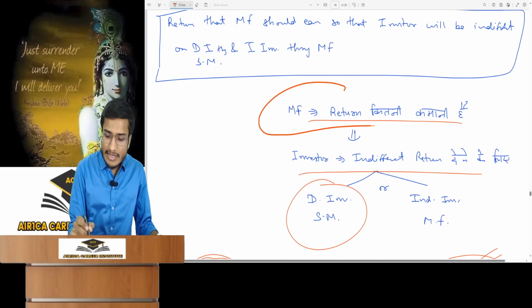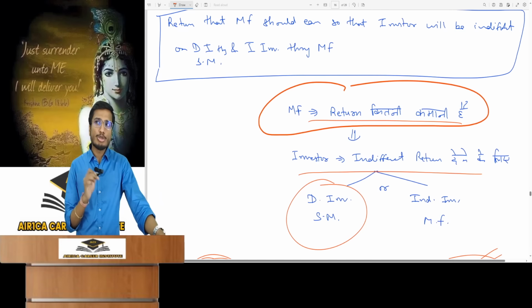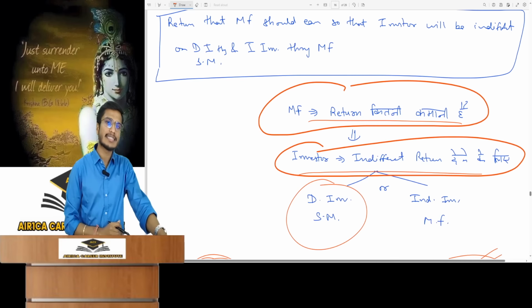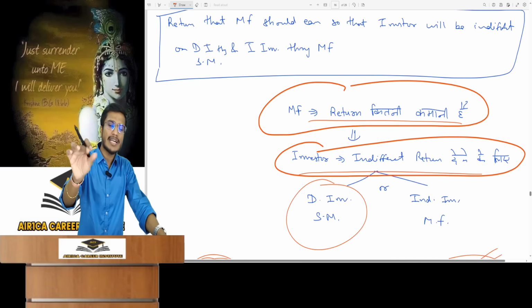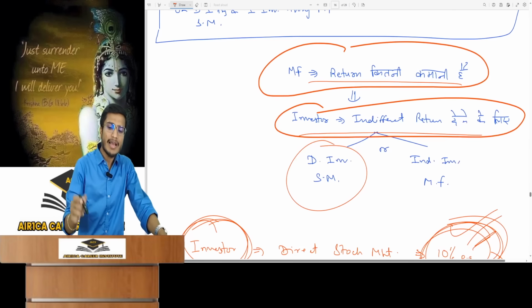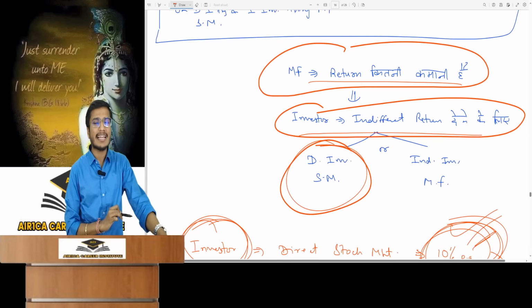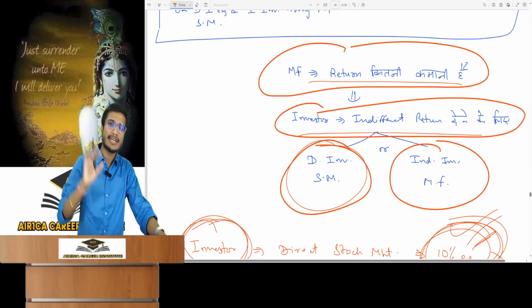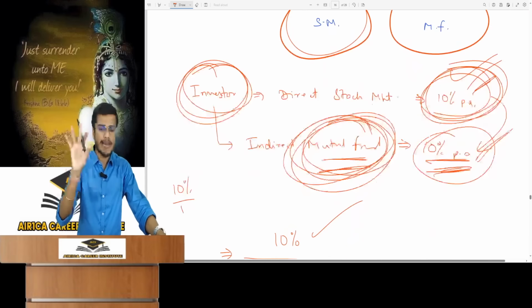A mutual fund. How much return does it need to earn to give an indifferent return to the investor? Indifferent means whether the investor invests directly in the stock market or invests indirectly through a mutual fund, he should get the same return. You will understand better with an example, so listen.